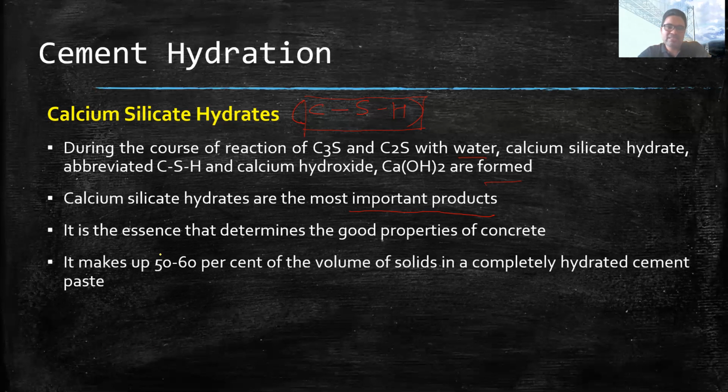And in cement, if we see the percentage of volume of CSH, it constitutes around 50 to 60% of the volume of solids in a completely hydrated cement paste. Completely hydrated cement paste means when the reaction of cement with water is completed, the byproduct is called completely hydrated cement paste. Of that, 50 to 60% volume is CSH.